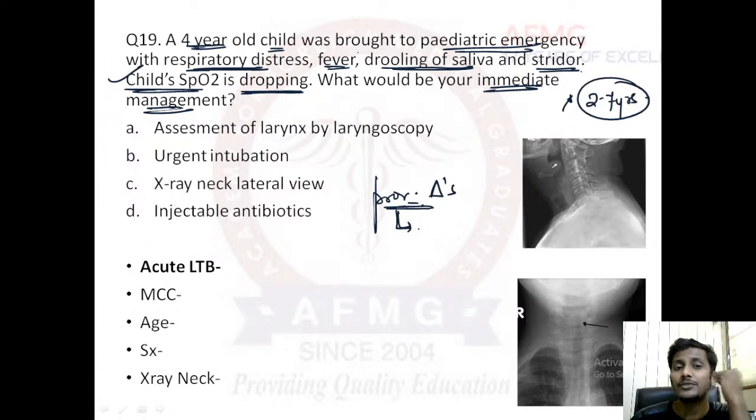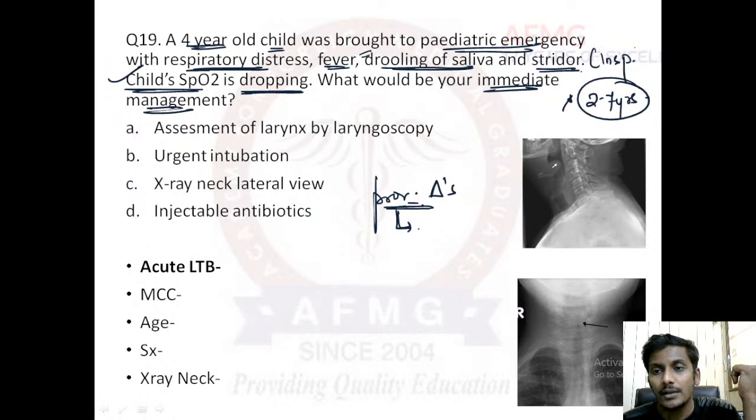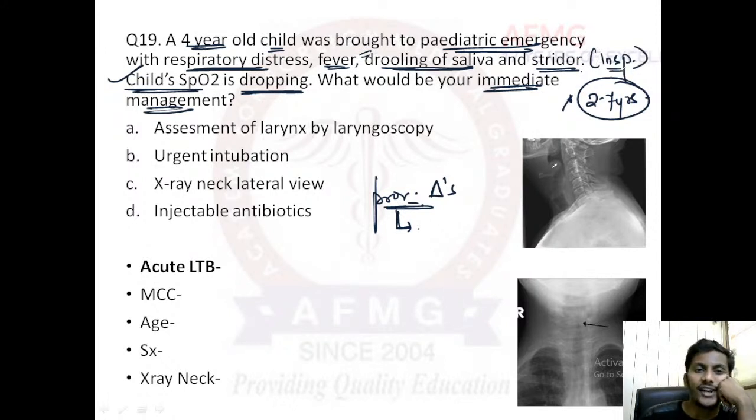The child presents with respiratory distress, fever, drooling of saliva, and this drooling of saliva is because the child is not able to swallow. Everything that he swallows is painful, therefore the saliva is not swallowed, rather there is drooling from the mouth, and there is noisy breathing or stridor. More commonly it is the inspiratory stridor. Child's SpO2 is dropping. What would be your immediate management?